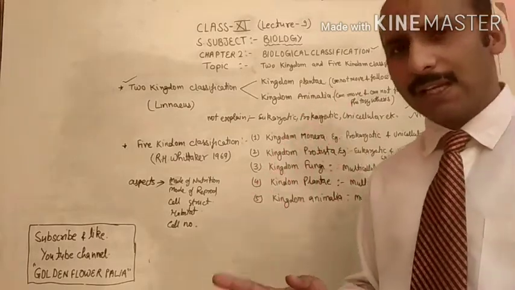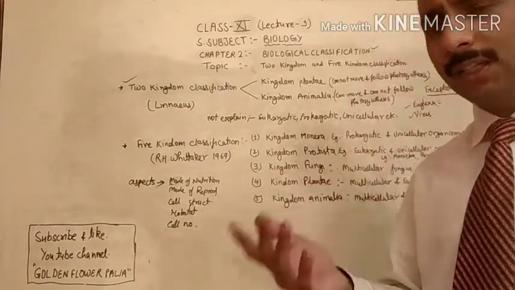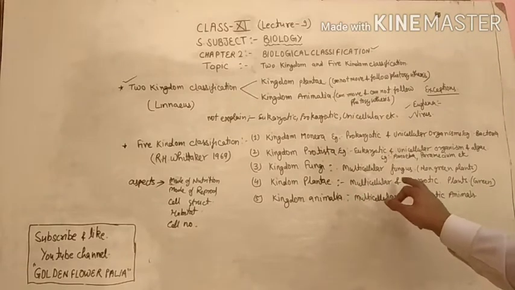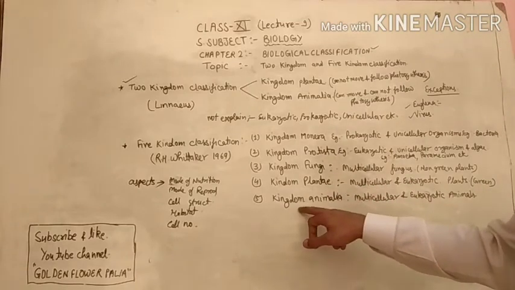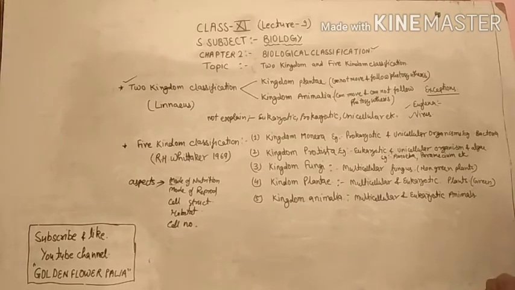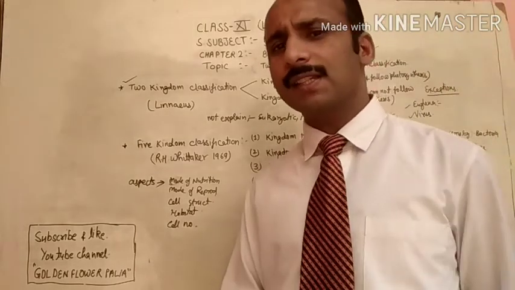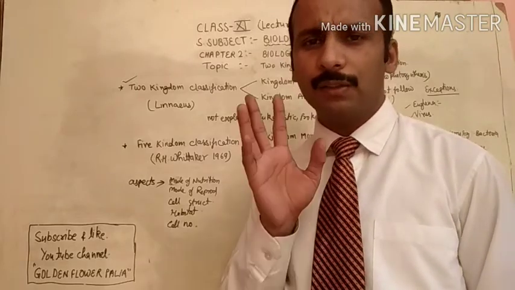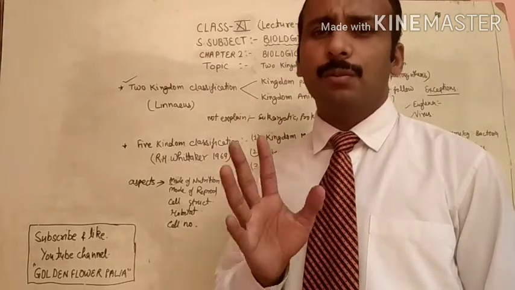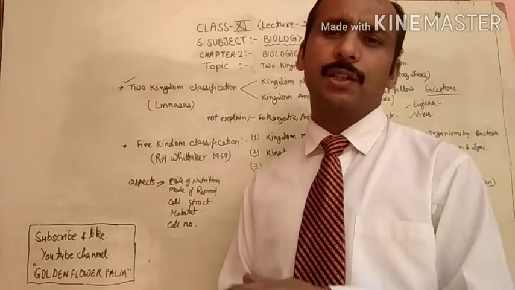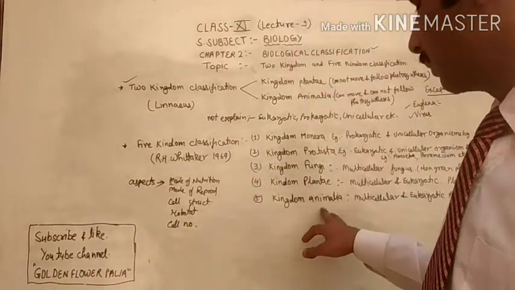So multicellular algae and multicellular green plants are included in this group, that is called the kingdom Plantae. Now kingdom Animalia, multicellular and eukaryotic animals. So all kinds of the animals which you can see without any magnifying glass are placed into the kingdom Animalia.